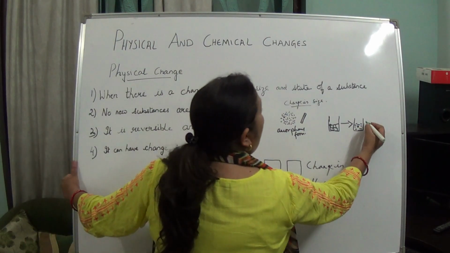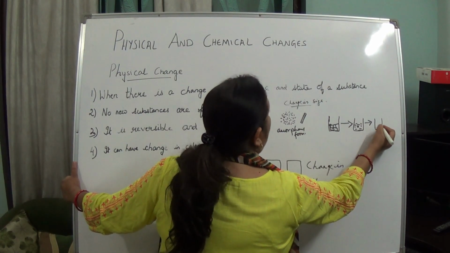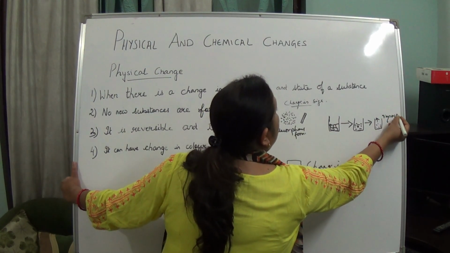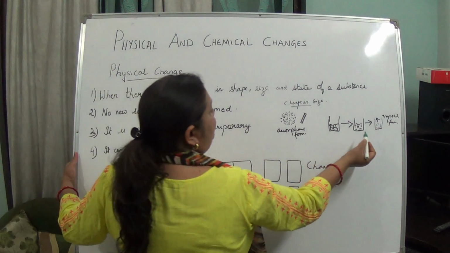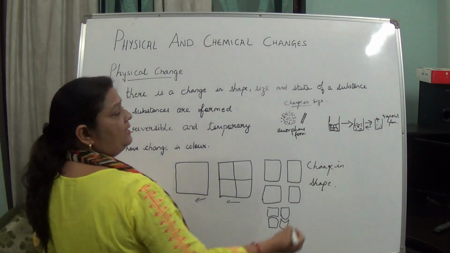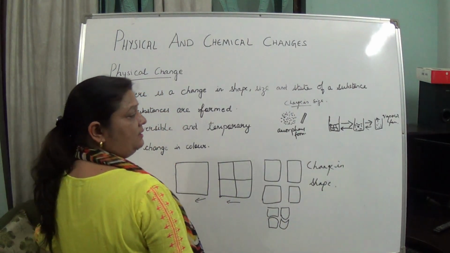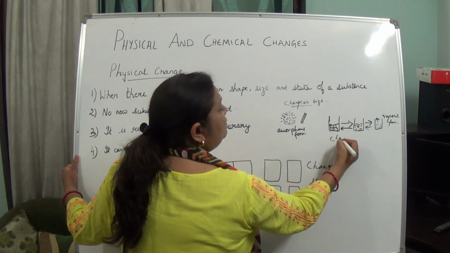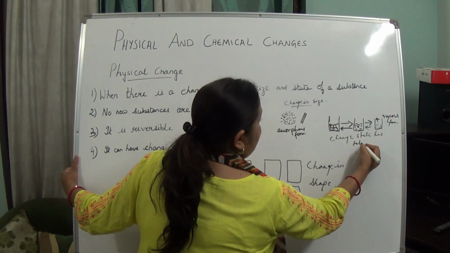And if you heat it, you will see this water changes into gaseous form, or you can say vapor form. Again, if we want this liquid state back as ice, we will decrease the temperature and we will get ice. So here you can see that change of state has taken place.